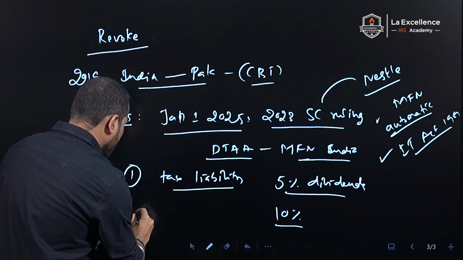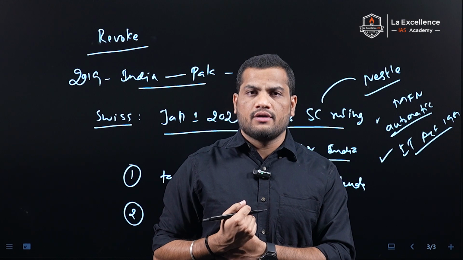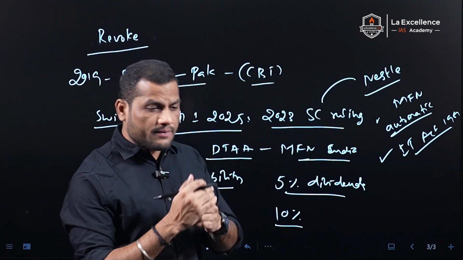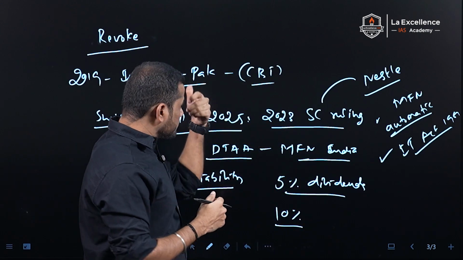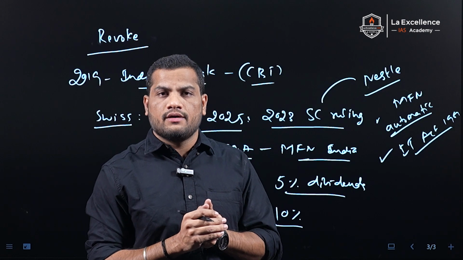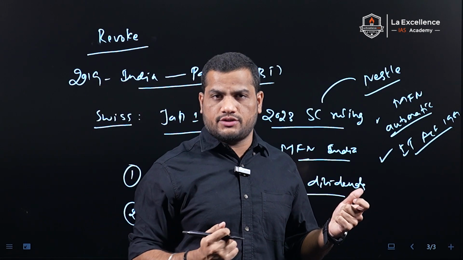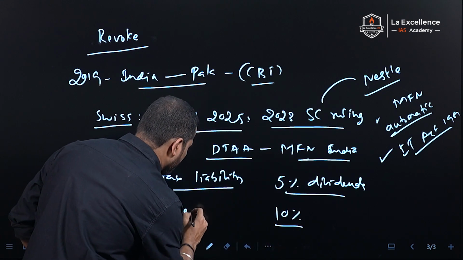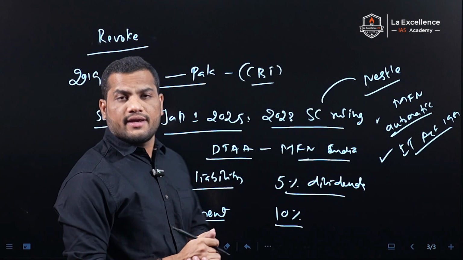At the same time, Swiss companies are also operating in India. Presently, under the double taxation avoidance agreement, these companies are taxed at a lower rate. If the most favored nation status is suspended, the tax liability of these companies will also increase. Hence, the investment coming from Switzerland to India will also be hit.